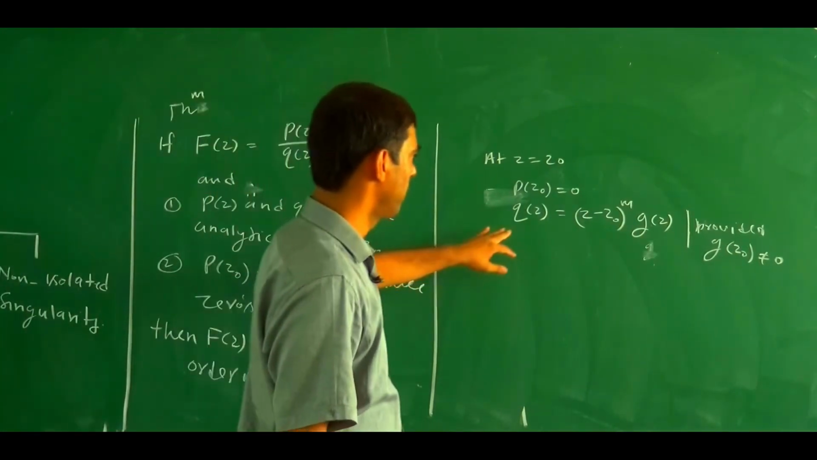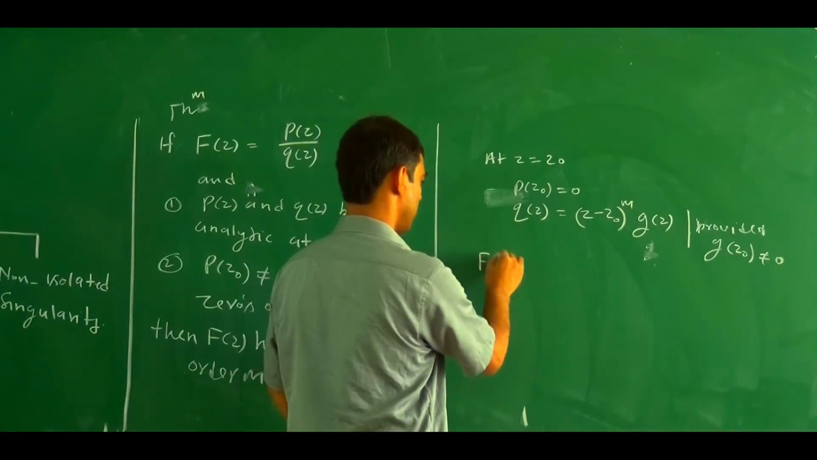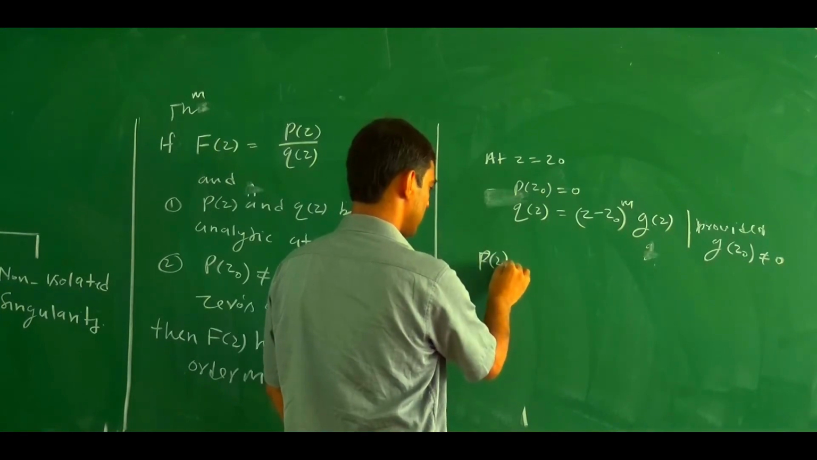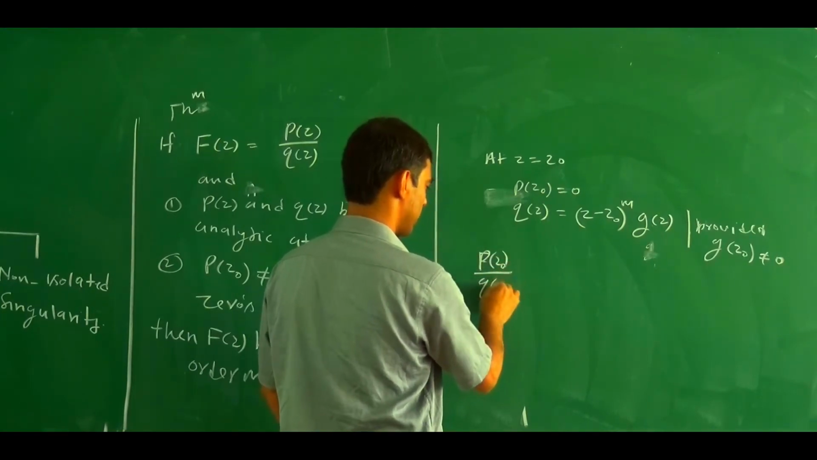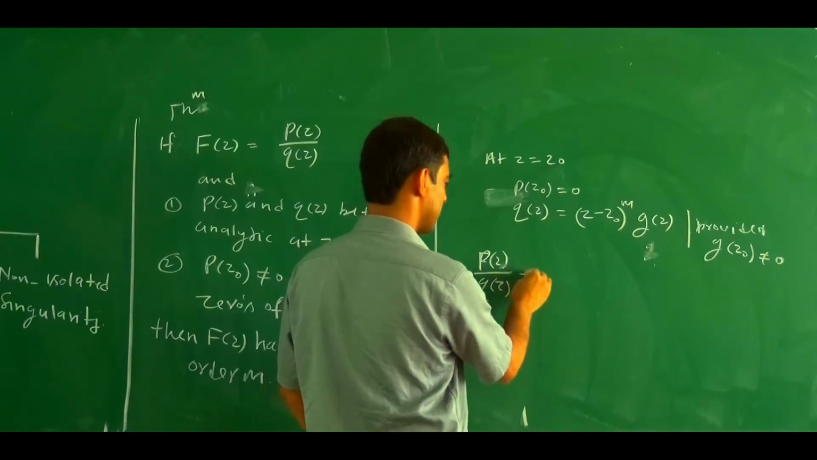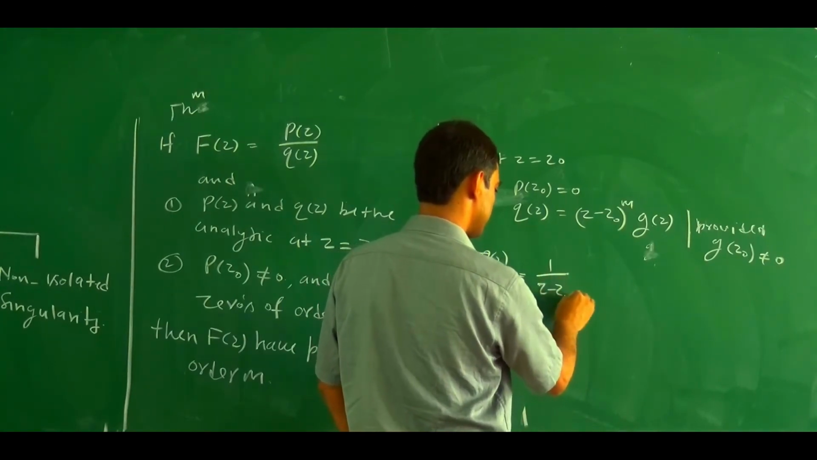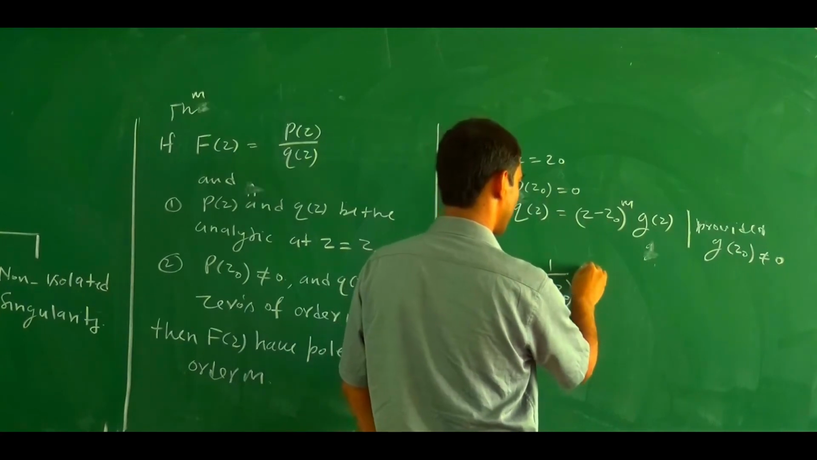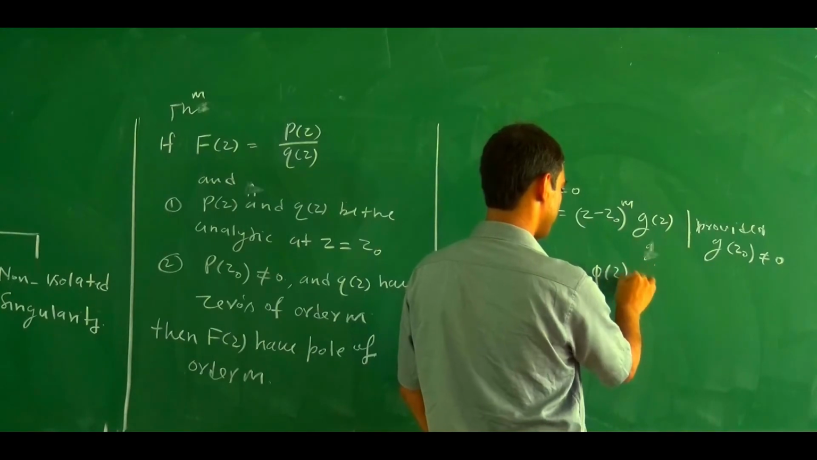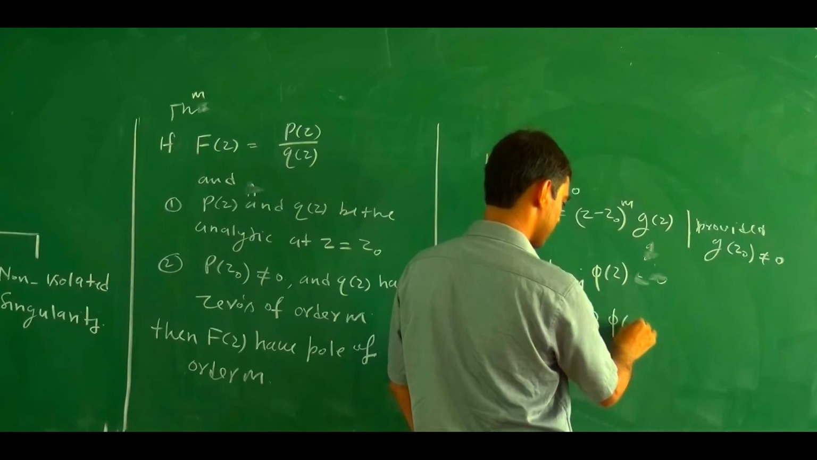Now here, if we write f(z), f(z) means p(z) upon q(z), and this can be written as 1 upon (z minus z0) to the power m, and this one is phi(z). And what does phi(z) equal? This implies that phi(z) equals what?